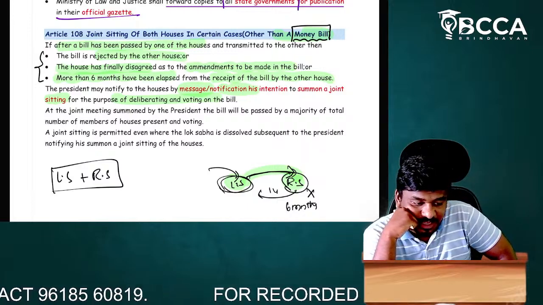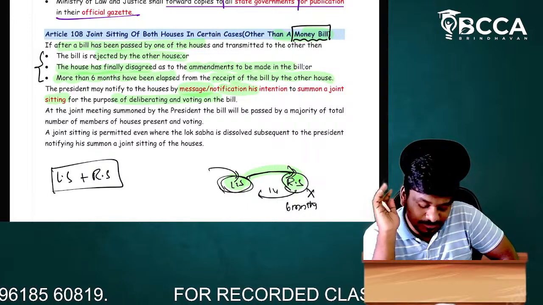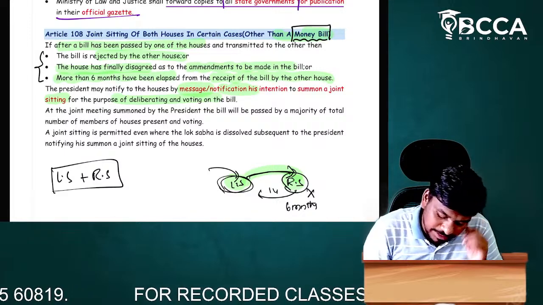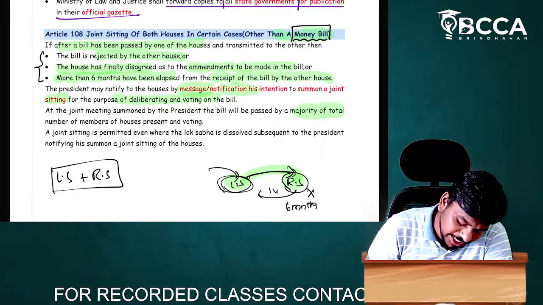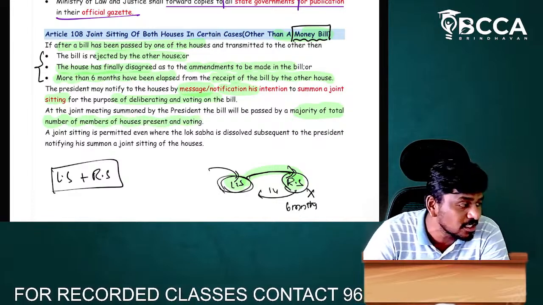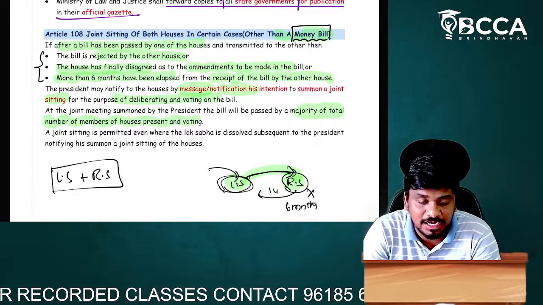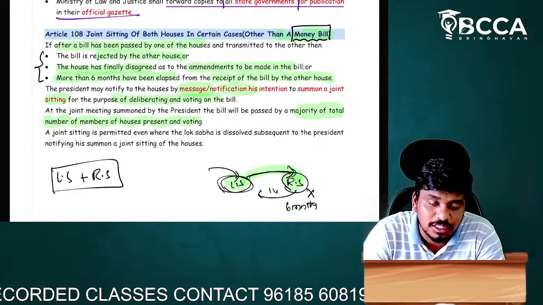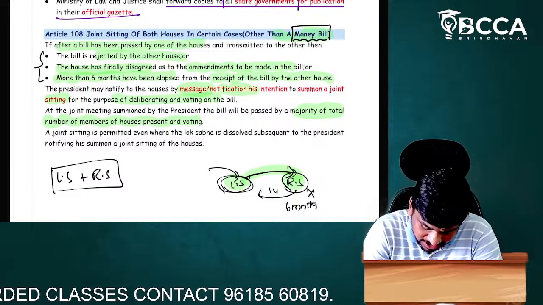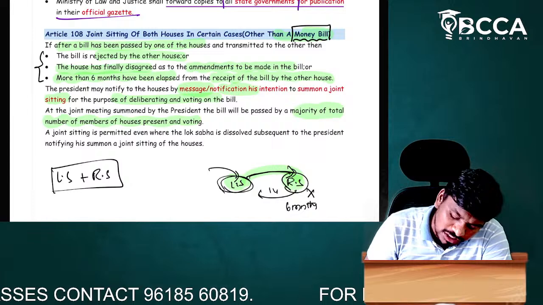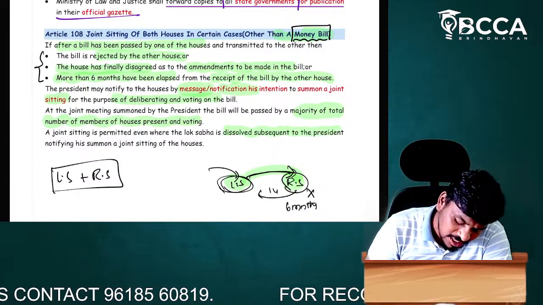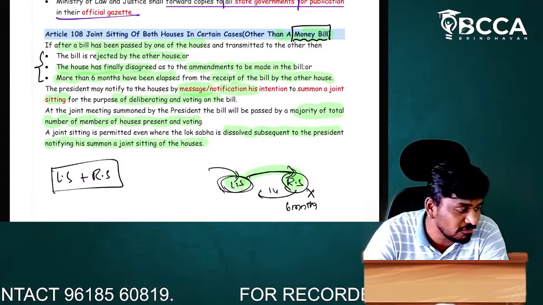Very cool, right? Now, at the joint meeting summoned by the president, the bill will be passed by a majority of the total number of members of the houses present and voting. When the voting happens, the majority wins. A joint sitting is permitted even where the Lok Sabha is dissolved subsequent to the president notifying the summoning of a joint sitting of the houses.